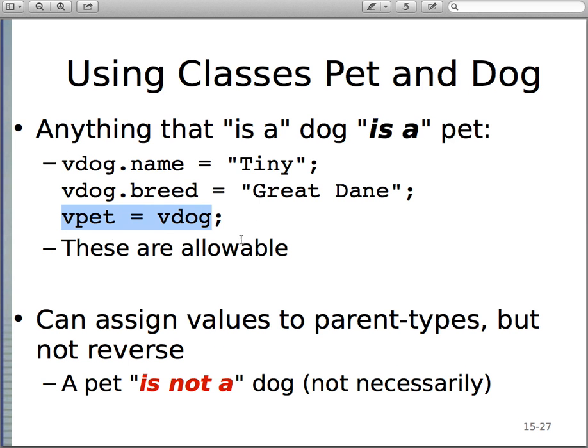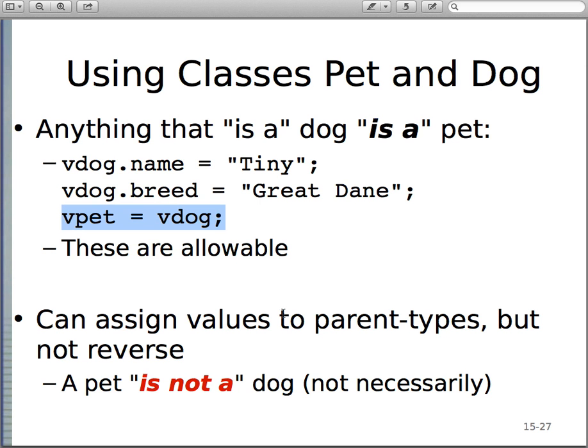And this works only because of inheritance. Dog inherits from pet. You cannot say vdog is equal to vpet, even after you make vpet actually refer to the vdog or anything like that. You cannot assign it the other way. This is okay, but we cannot say vdog is equal to vpet because not every pet is compatible with the dog. Okay, I hope that makes sense. It is really, really important. If you have to pause and think about it or check it out or ask questions, definitely you want to do it now.